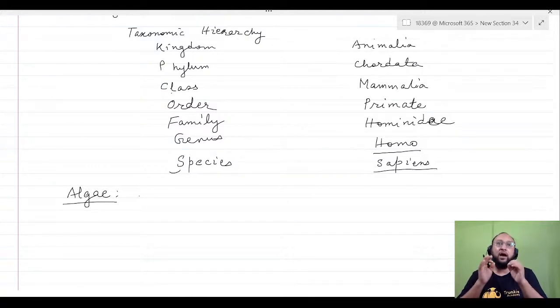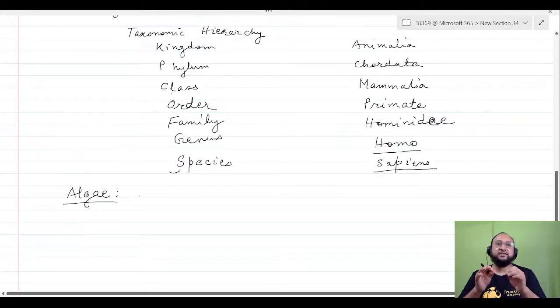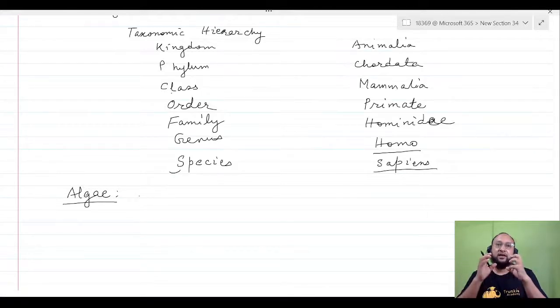In the plant kingdom, they are photosynthesizing autotrophic plants. Photosynthetic, but they have no leaves, roots, stems, etc. They are undifferentiated. Like we find in case of the higher plants, the angiosperm, the gymnosperm, they've got roots, stems, and leaves. But in case of algae, it is the simplest.